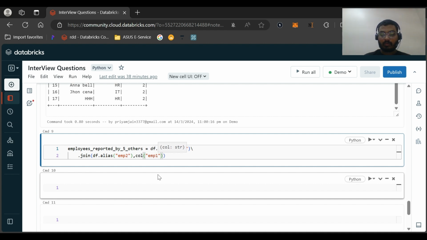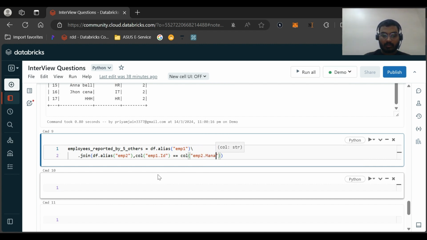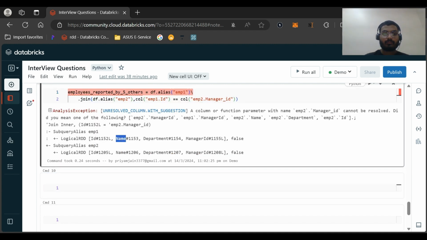emp1.id equal to emp2.manager_id. So we have joined, and let us see the result if we are getting any error or not.